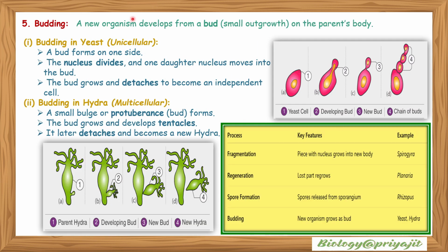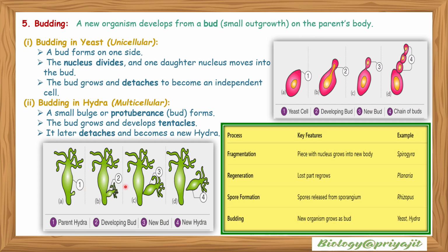Now let's study budding. In budding, a new organism develops from a bud or small outgrowth on the parent's body. Just like budding in yeast, found in the case of a unicellular organism, a bud forms on one side. The nucleus divides and one daughter nucleus moves into the bud. The bud grows and detaches to become an independent cell. This is the image showing the budding in yeast.